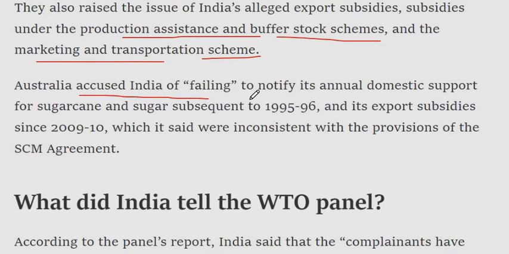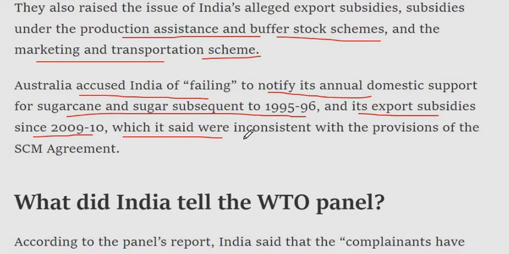Australia accused India of failing to notify its annual domestic support for sugarcane and sugar subsequent to 1995-96, and its export subsidies since 2009-10, which it said were inconsistent with the provisions of the SCM agreement.